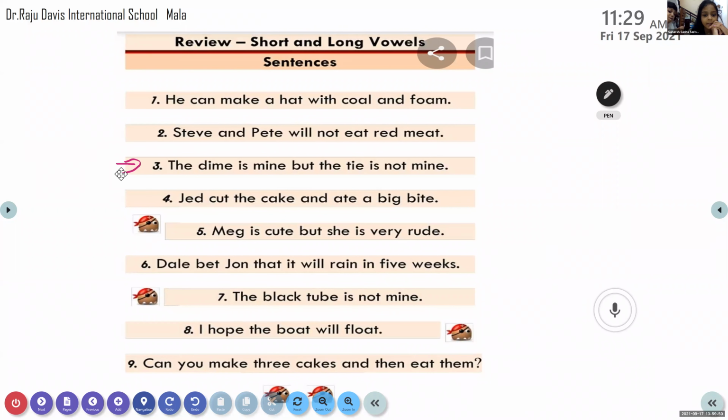The same way, the next word, isn't it? I and E. I is long. Correct. I is long. So what's the sound of the letter? M. I. My. Correct.